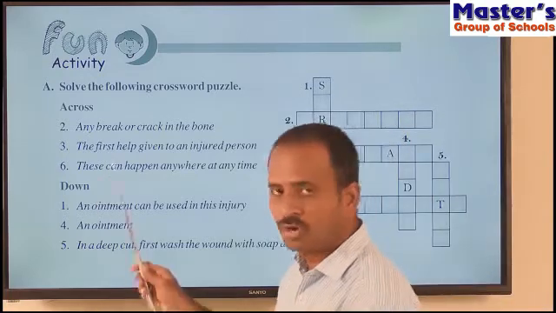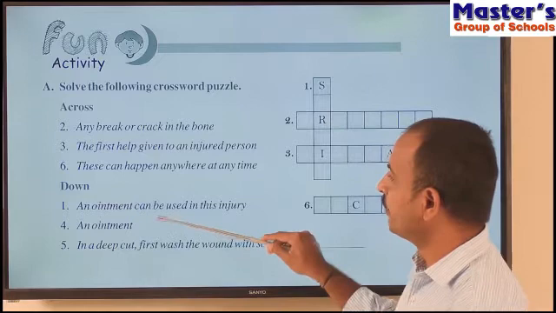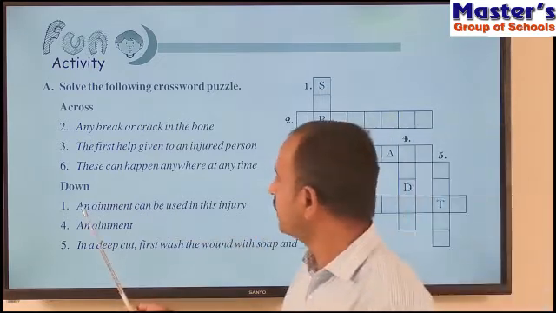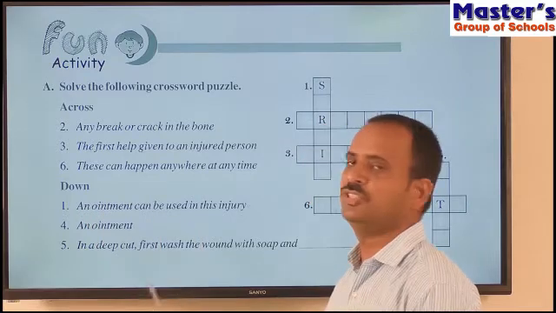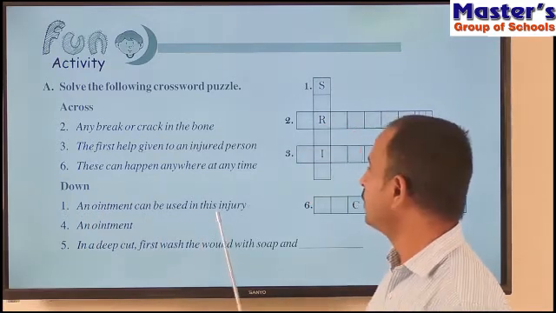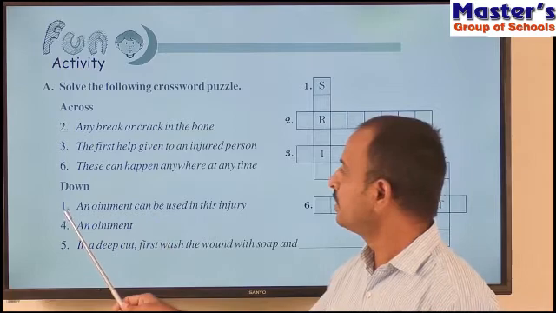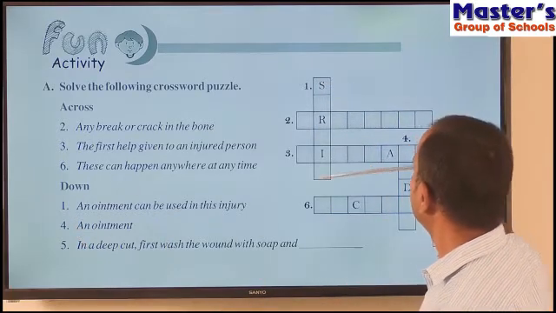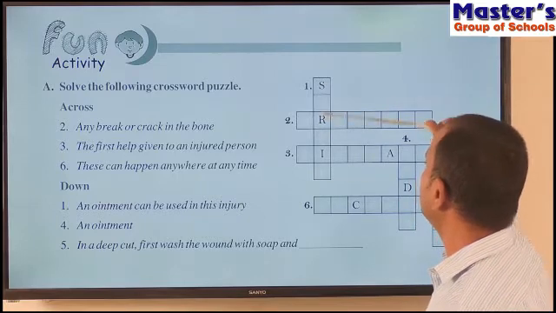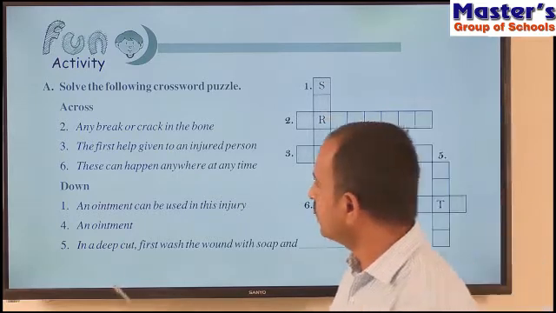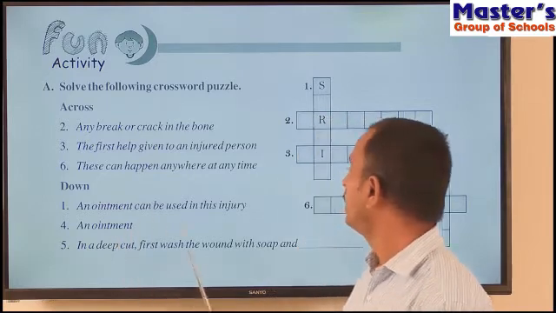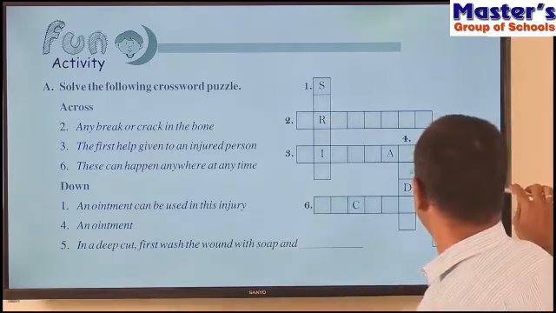And see the next one, down. That is, we have to fill these answers downward. So what is the first one? An ointment can be used in this injury. So what ointment can be used in this injury? The answer for the first one, we have to write in the first block. That is the first row. And see what is the fourth one? An ointment. So write the name of an ointment in the fourth down row.